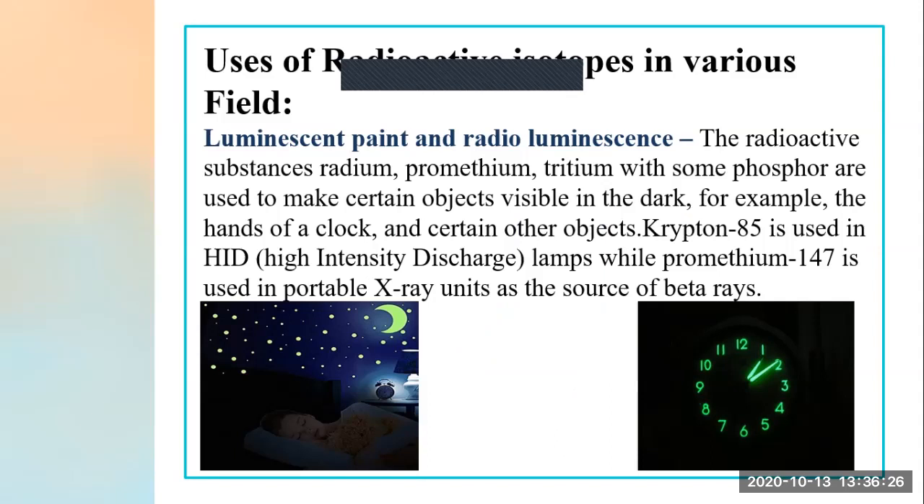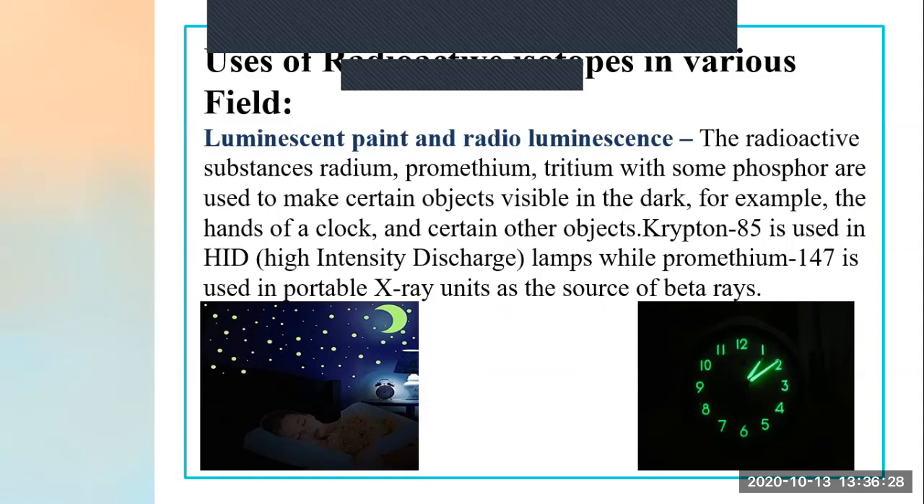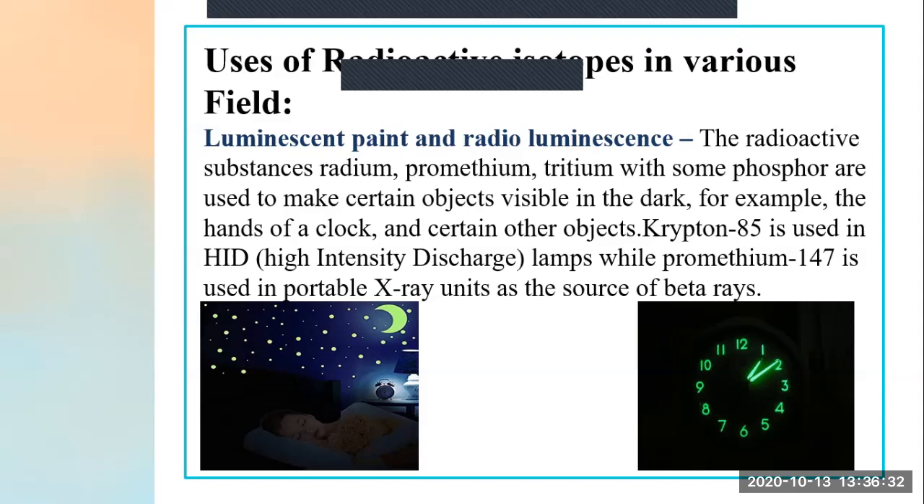On a roof, we just stick some radiant stickers, and when we switch off the light, we see that they are emitting light. Can you see the two diagrams? Here is a clock whose hands and numbers are made up of radioactive substance which emit radiation. Here, a sweet girl is sleeping, and on her roof she has put some stickers of moon and stars, and it is shining, it is radiating.